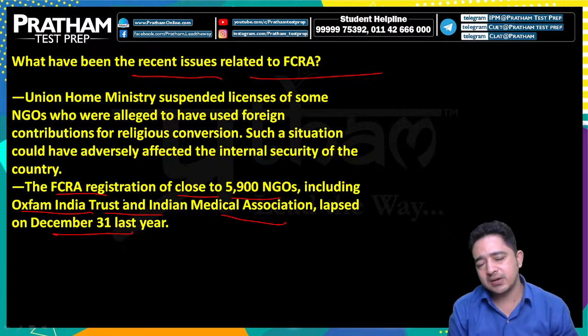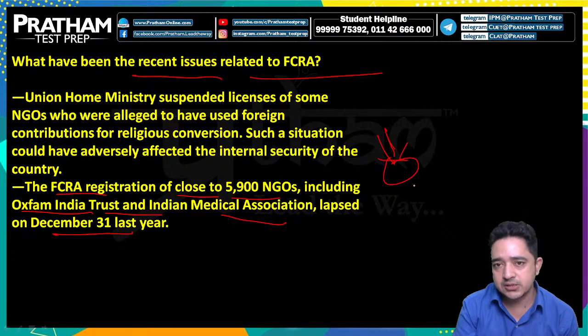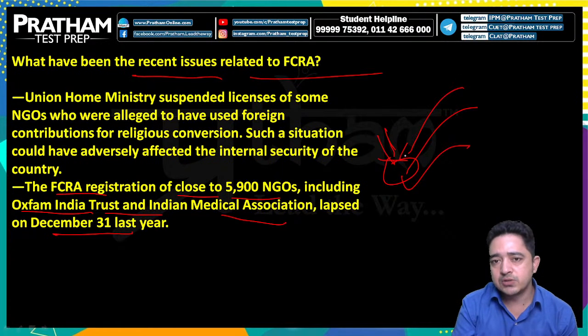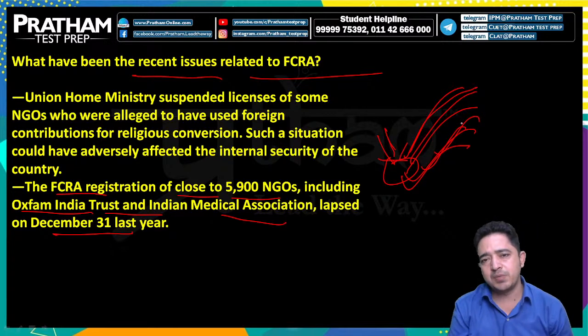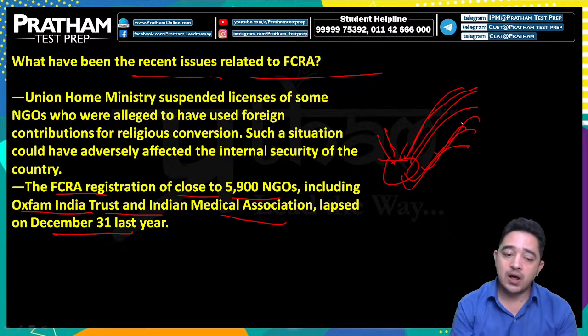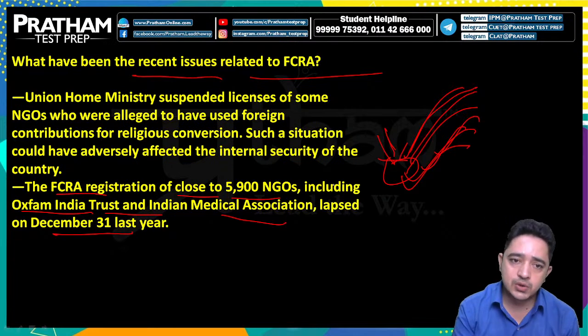And why is the government doing such activities? As we know, if NGOs in our country take funds from foreign nations and indulge in many activities, such as giving funds to antisocial elements, giving funds to criminals, giving funds to political parties, that would be very dangerous for our country's interest. That's why the Ministry of Home Affairs is taking action against those NGOs.